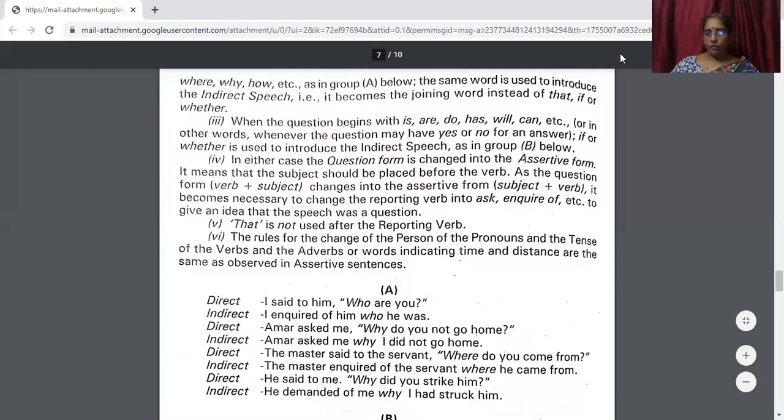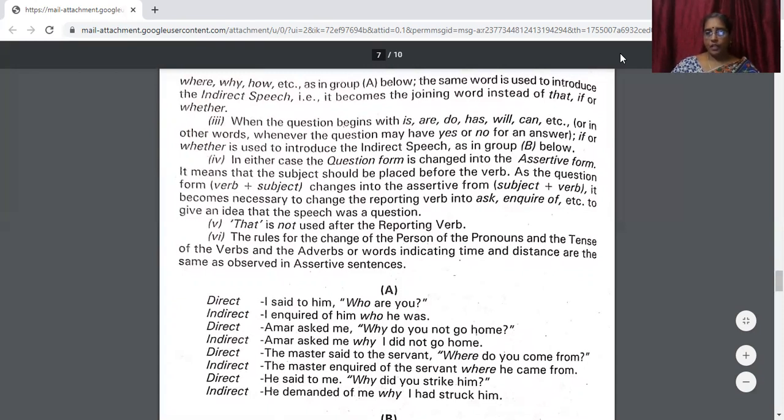In either case, the question form is changed into the assertive form. It means that the subject should be placed before the verb. As a question form, verb plus subject comes, and it changes into assertive form, subject plus verb. It becomes necessary to change the reporting verb into ask, inquire of, etc., to give an idea that the speech was a question. That is not used after the reporting verb.